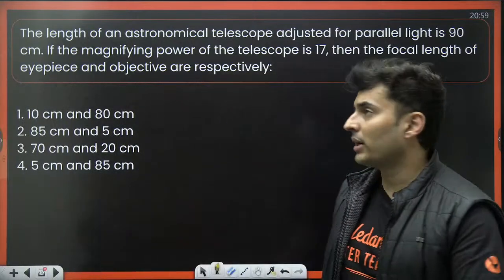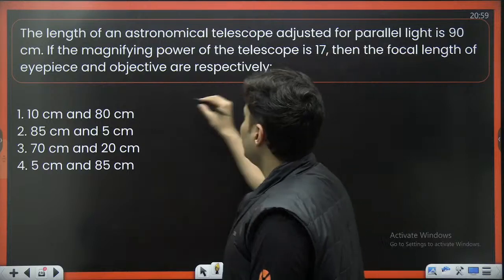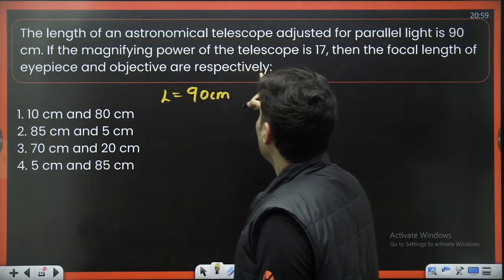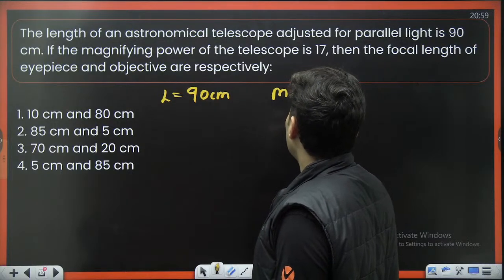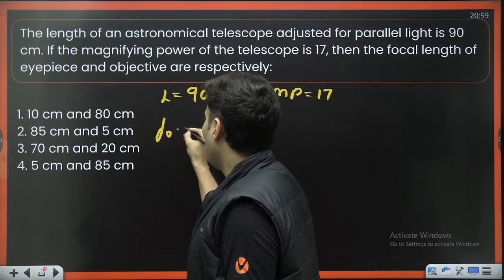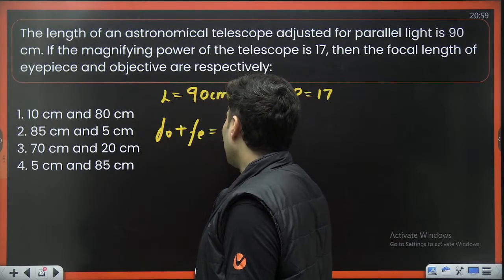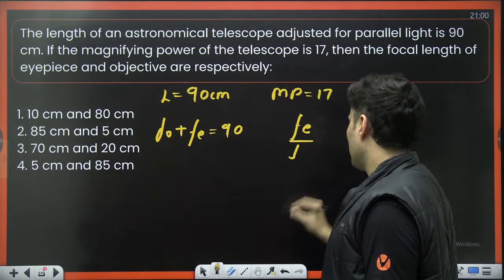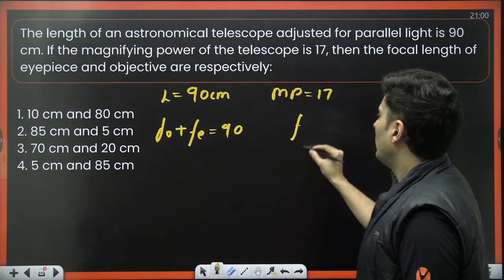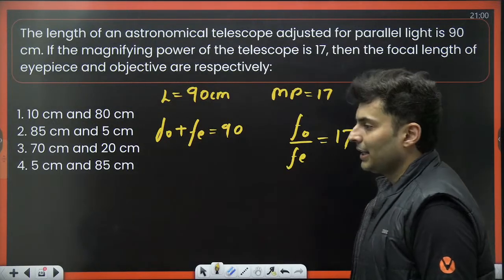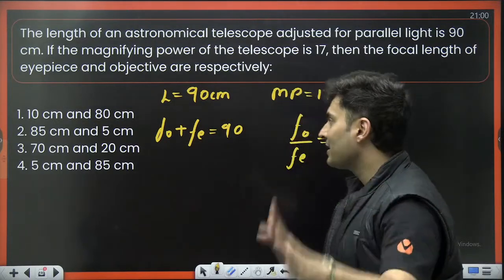Let's try to understand what all is given. The length of the tube is basically 90 centimeter. Magnifying power is 17. Length is Fo plus Fe, so that is 90, and magnifying power Fo by Fe is basically 17, correct?